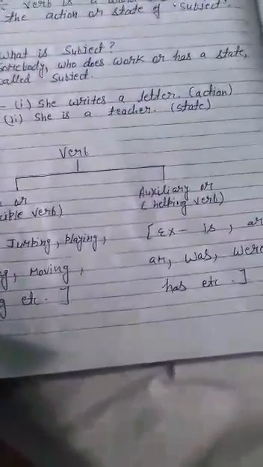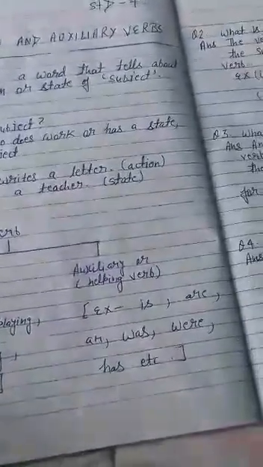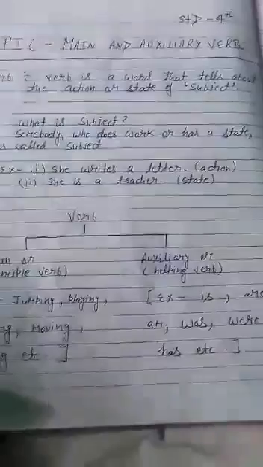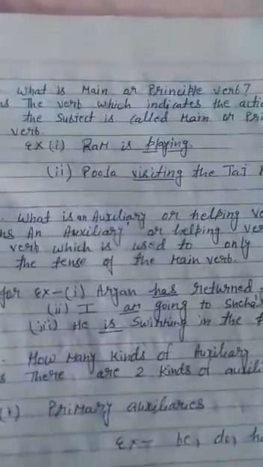Now we move towards the verb. There are two types of verb: first, main or principal verb, or auxiliary, which we can also say helping verb. Main or principal verb includes jumping, playing, moving, dancing, going, etc. And auxiliary or helping verb includes is, are, am, was, were, have, etc.